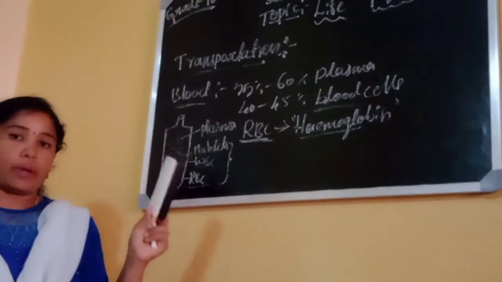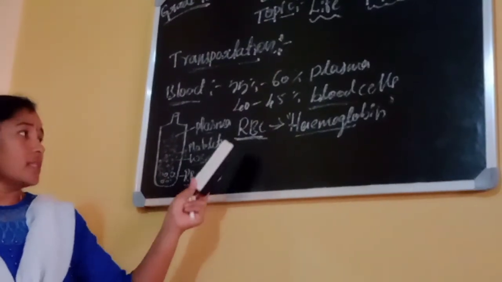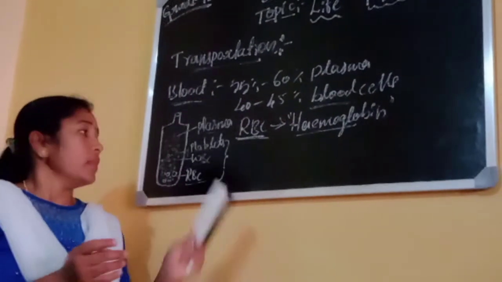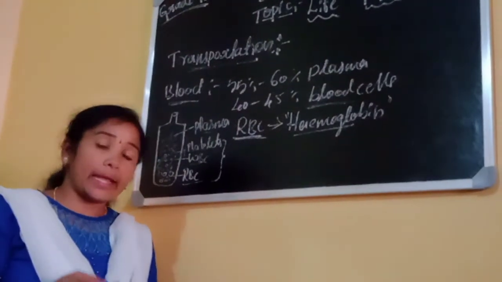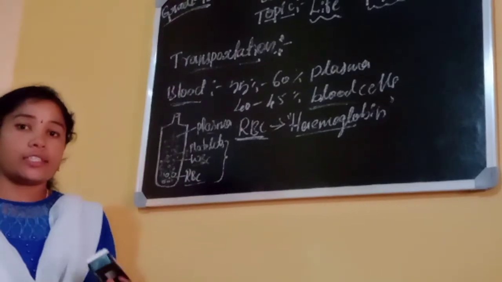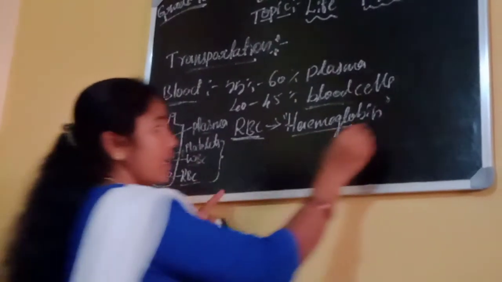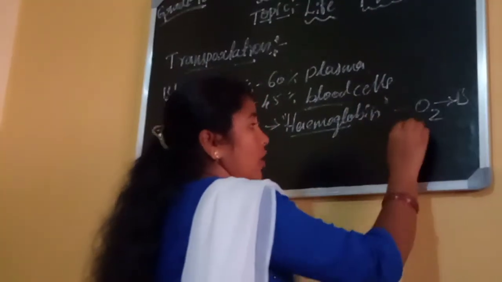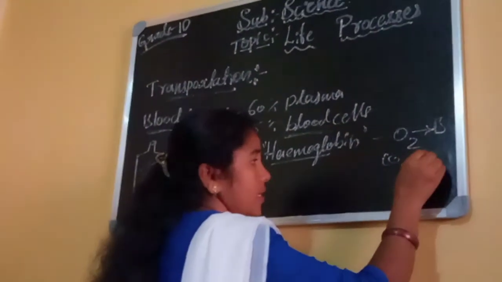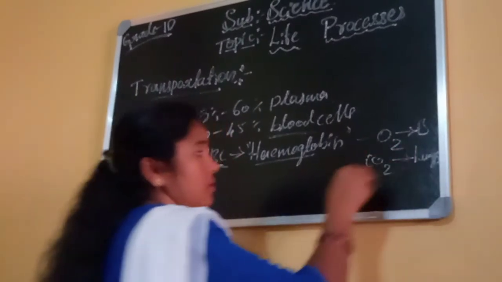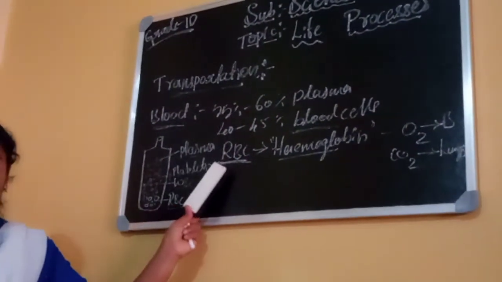What is their function in blood? RBCs carry oxygen from the lungs to the organs of the body, and again return carbon dioxide from the organs to the lungs. This is the function of RBCs.